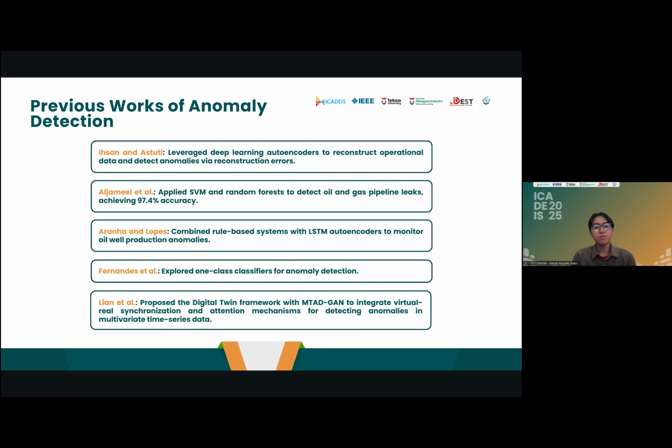Previous studies have examined similar datasets, such as Isan and Astuti, using an autoencoder architecture; Al-Jamil et al. using random forest and SVM; Aranha and Lopes using LSTM autoencoders; Fernandez et al. using a point classifier; and Lyon et al. using a digital twin framework and MTAD-GAN.